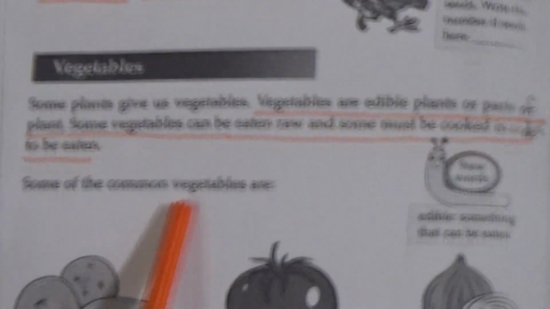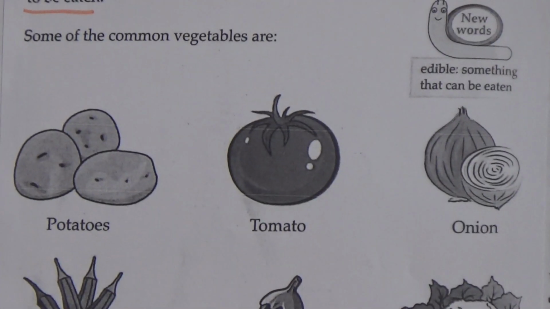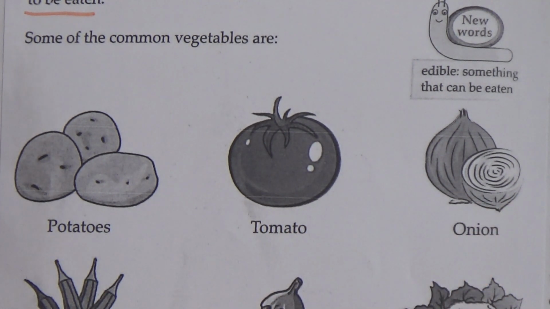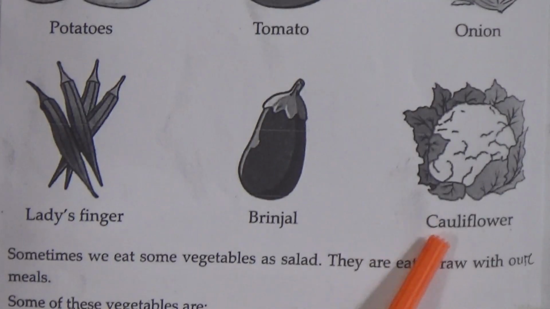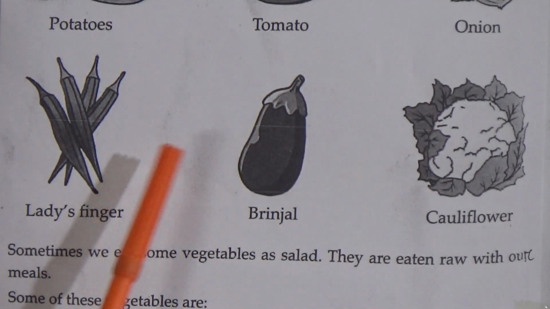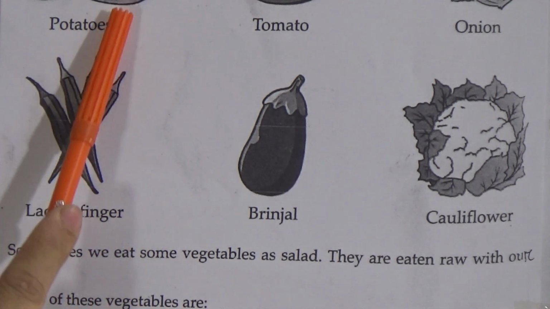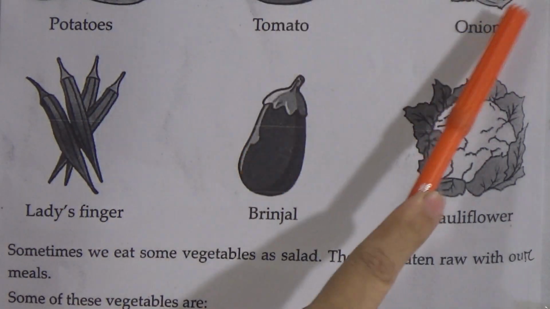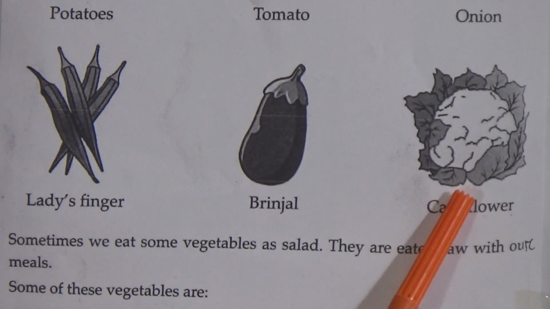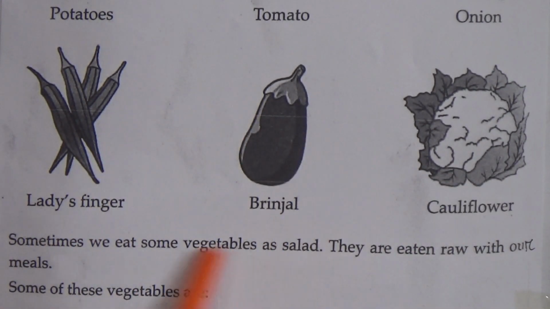Some of the common vegetables are potatoes, tomato, onion, lady's finger, brinjal, cauliflower. My dear students, here are some examples of vegetables. Potatoes, tomato, onion, lady's finger, brinjal, cauliflower. These are the examples of vegetables.